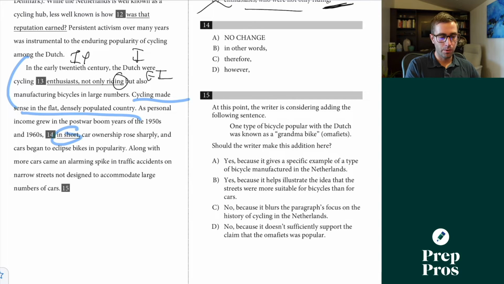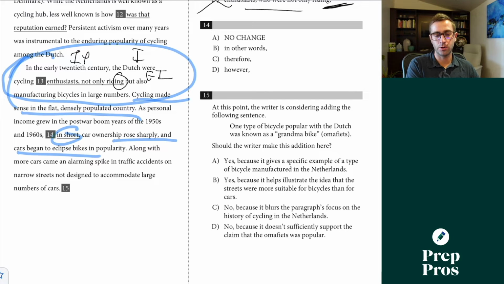Well, what we're really talking about here is how popular bicycling was, and people were not only riding a lot, but they were manufacturing a lot of them. We're showing a contrast here with car ownership rising. So the only answer here that shows me any sort of contrast is going to be however. That's why I can see that D is correct here.